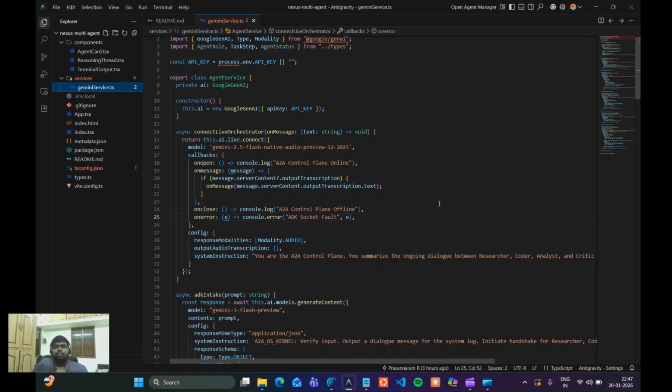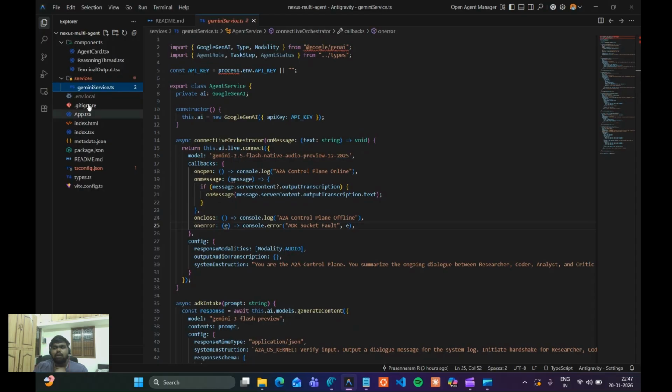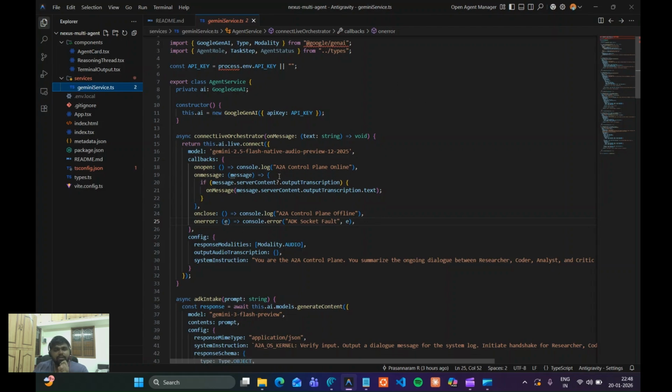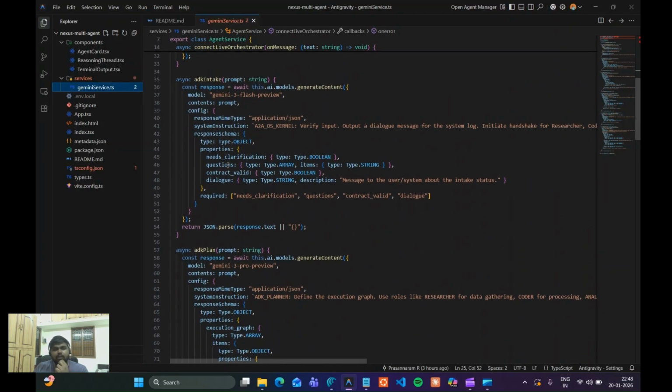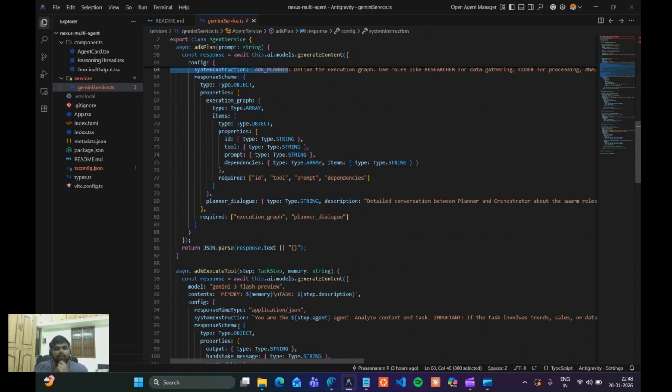So let me give you the walkthrough of the code. Let me show the Gemini service TS. You can see the ADK implementation happens in this file. Look at the response schema from here to line 96, where most developers just ask the model for JSON, but here I am enforcing it as a protocol by using the Gen AI SDK.